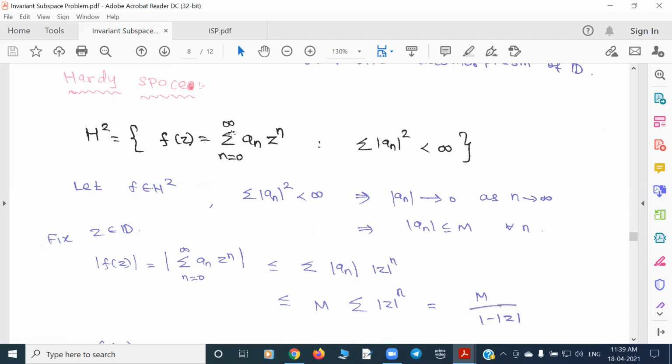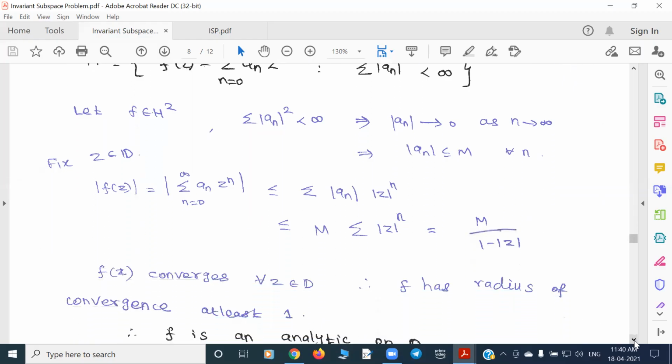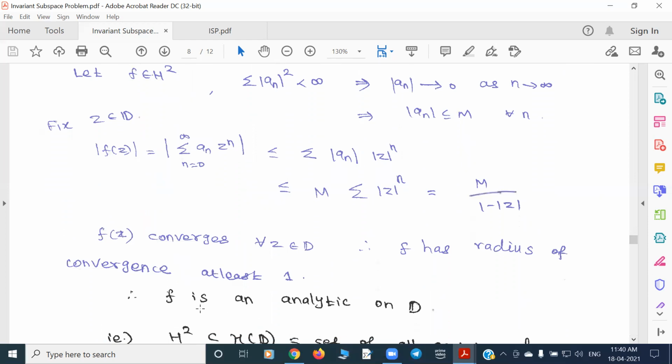We are trying to find the radius of convergence for a given series. For a given series, there is some positive radius r such that the function is holomorphic in the disk of radius r and diverges outside. Here, when z belongs to the unit disk, the series always converges. Hence the radius of convergence is at least 1. That means every Hardy space function is an analytic function on the unit disk.